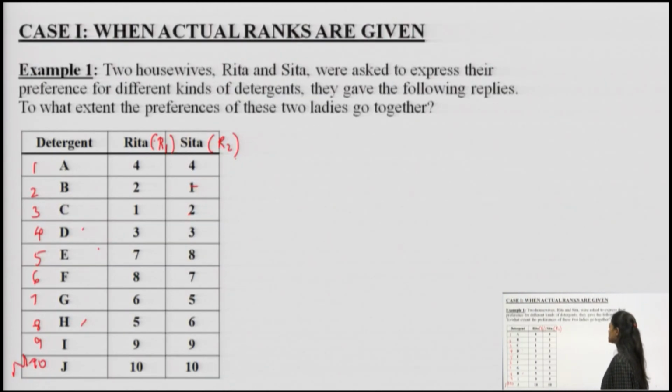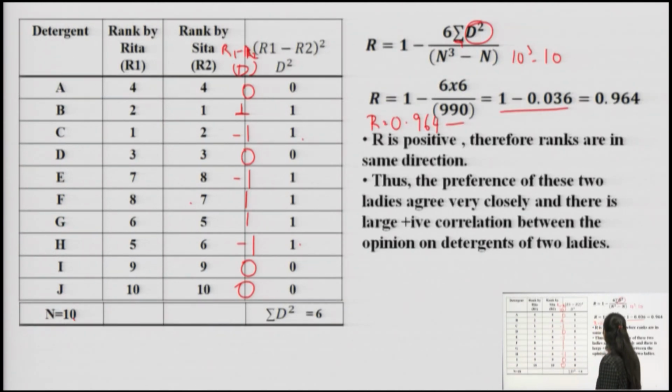Moving ahead with the question, the ranks which they have given here, they both agree with each other. They both have given ranks in the same positive direction, and there is a relationship between them. What kind of relationship do they have? They have a very positive relationship between the ranks which are given here. That is what we have written. R is positive, therefore ranks are in the same direction. Thus the preferences of these two ladies agree very closely, and they have a large positive correlation between their opinions of detergents.